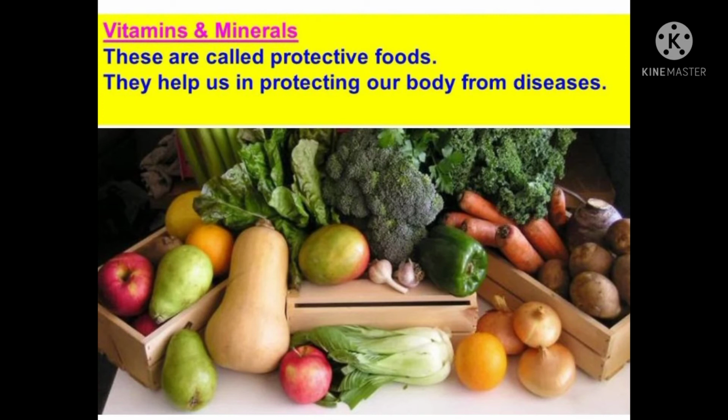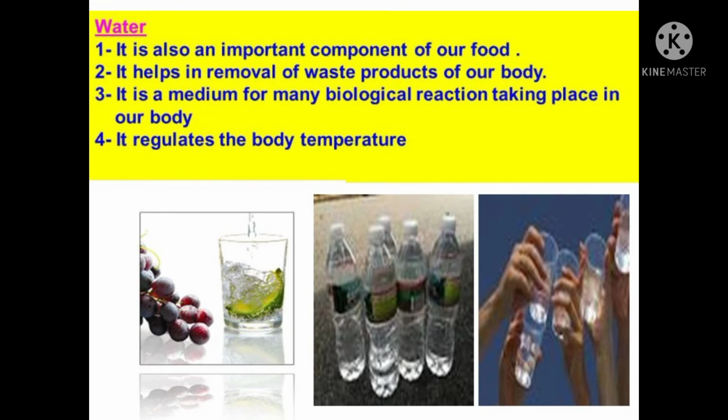Not only eating, but we also have to ensure proper physical exercise. When we are eating too much and without doing any physical exercise, what will be the condition? You can see one figure on page number 15, that is called obesity. This is the figure of obesity. Obesity is because of eating too much fat rich food. It makes our body look like this. That means overweight will be there. This is the condition called obesity.